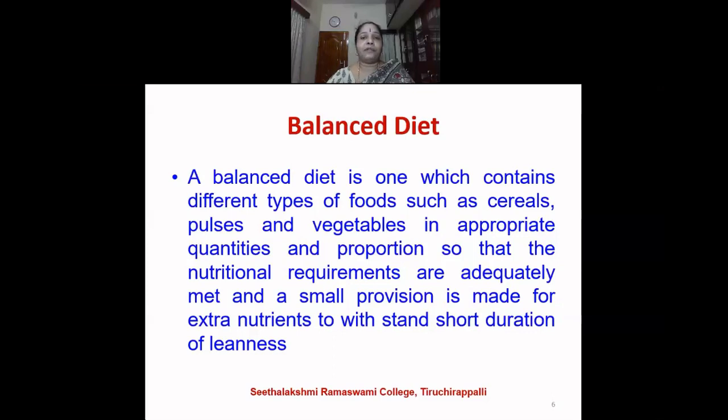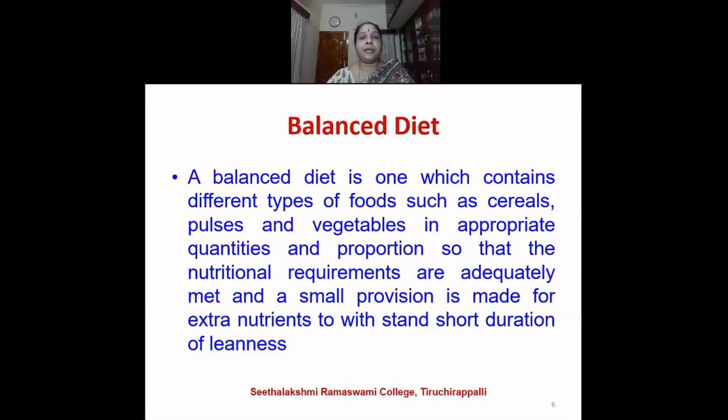This quantity of nutrients supplied should be sufficient for that particular individual. And what is quality? Quality means whatever nutrient you supply, that nutrient should be optimally utilized by the individual. So that is the quality.